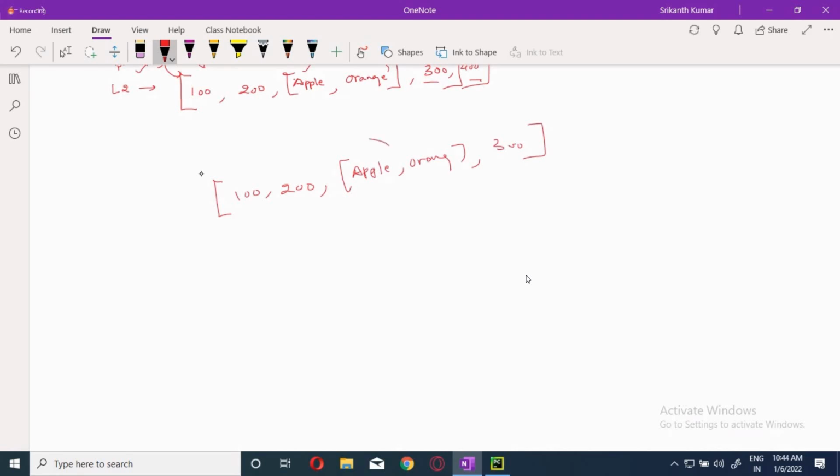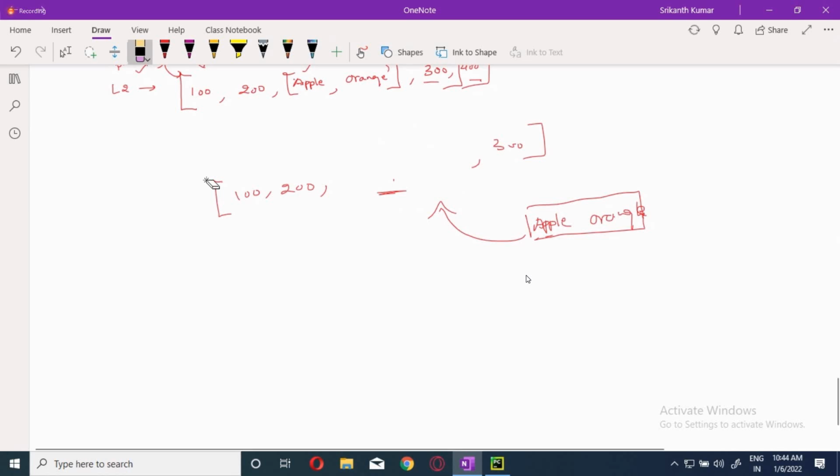Actually, this one will not be here. Its location will not be over here. This location will be somewhere over here. Orange and apple will be somewhere over here. Then this address will be over here.